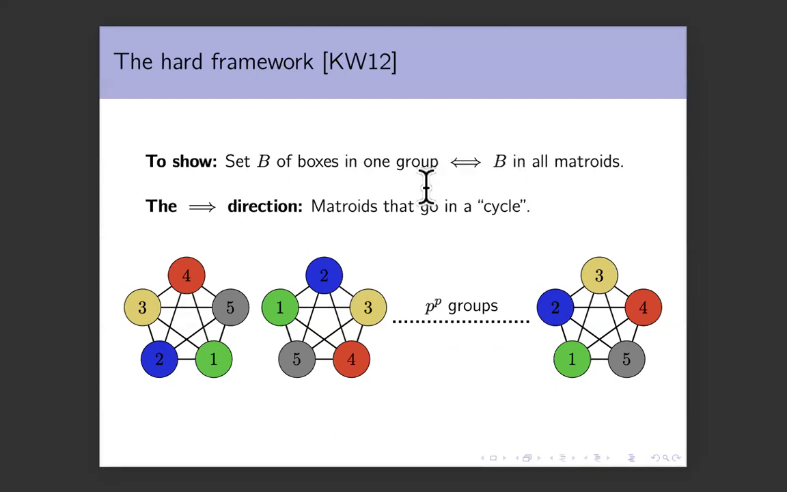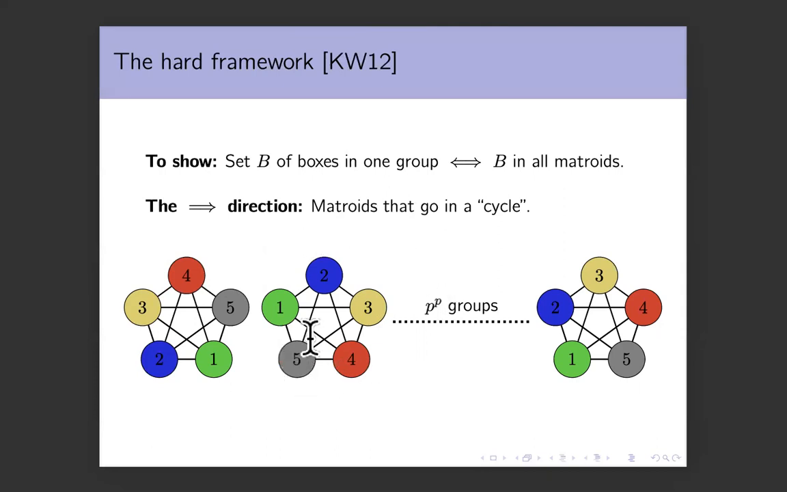Let us show that if your set B of boxes is in one group, then it lies in all the matroids. And for this, I claim that it is sufficient to have all your matroids go in a cycle. What does that mean? We say a matroid goes in a cycle if for any group, let's say you focus on this group and you take the lowest element, the bottommost element of this group. If this lowest element is in the second part, and you start going clockwise, then the next one is in the third part. The one after that is in the fourth part. The one after that is in the fifth part, and so on.